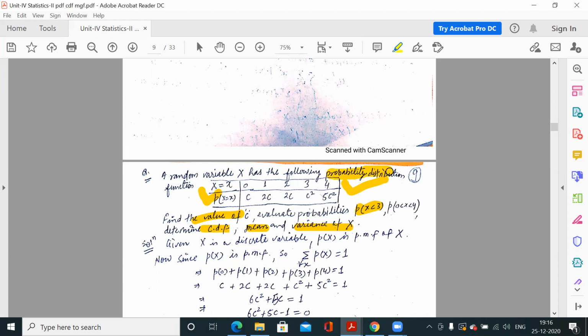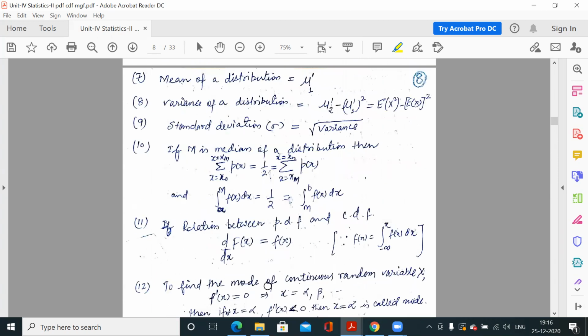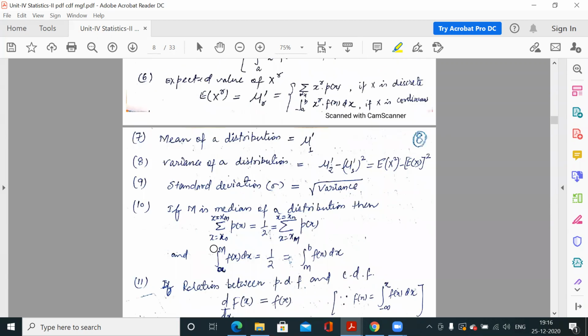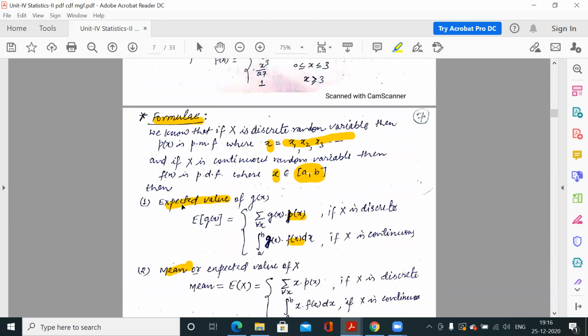So a probability distribution function would be given to you. Based on these formulas, there would be one question, or one or two or three, it depends on the examiner how many values you have to calculate. We have different formulas, so one by one I am going to discuss all the formulas. For these formulas, if x is a discrete random variable, then p(x) is the PMF, you already know this term, PMF, probability mass function.